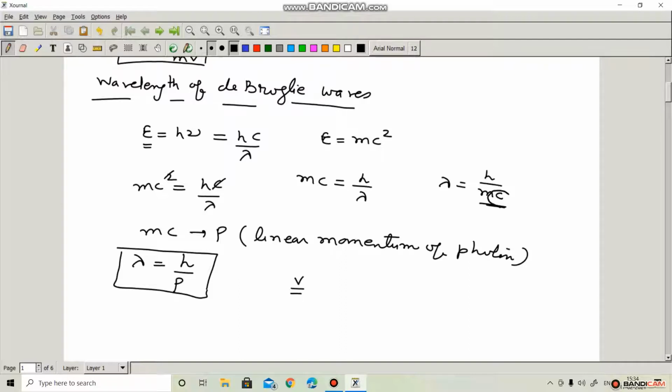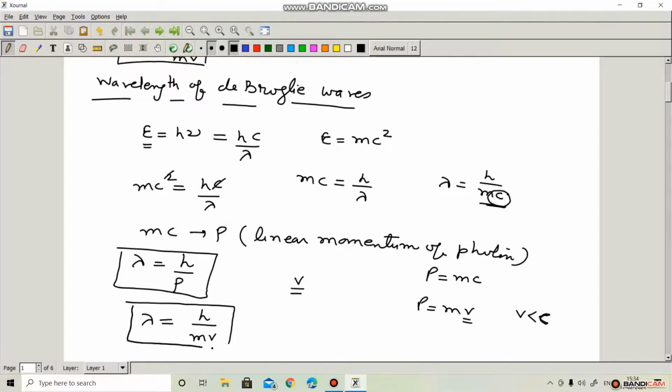Velocity of a photon is always equal to c. So in case of photon, P is always equal to m into c, but other than photon, P is equal to mass into velocity, where V is always less than c. So in case of other particle, wavelength of de Broglie wave becomes h upon mv for the particles other than photon. This is de Broglie wavelength for other particles having mass and velocity v.